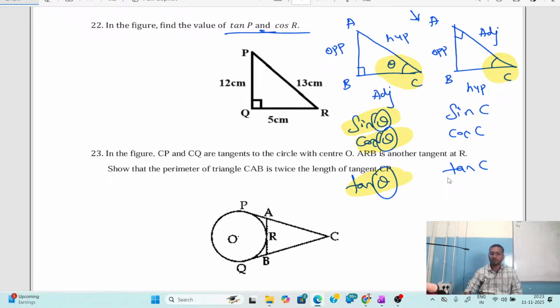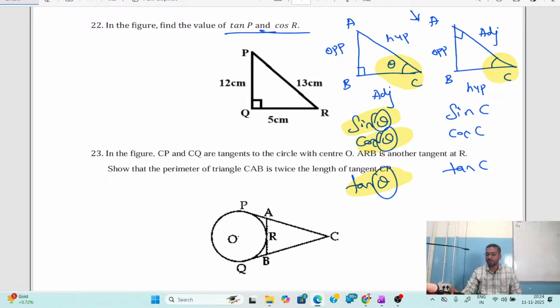Is this clear? So here, as you can see, sin C, cos C, tan C. Why am I using C? This C represents the name of the acute angle. Here they had given theta, so I was using theta. Here they have not given any name, then you have to use the corresponding alphabet itself as the name of the acute angle.